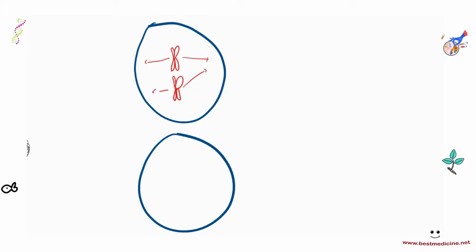So for example, we have a cell, and then all the chromosomes would eventually line up in the middle for it to divide, and then these will be pulled to opposite poles, okay? Kind of like this. Half the chromosomes are being pulled that way, and so on.